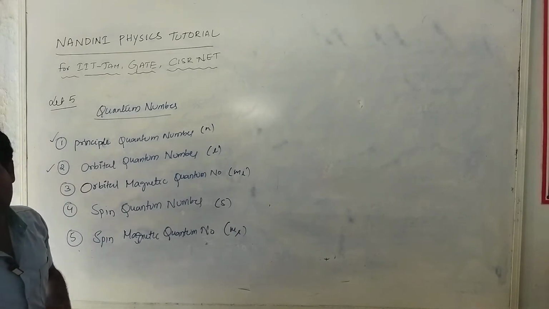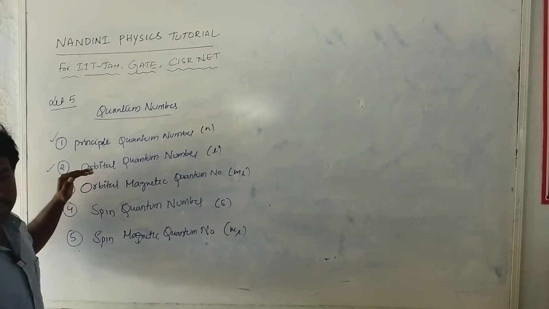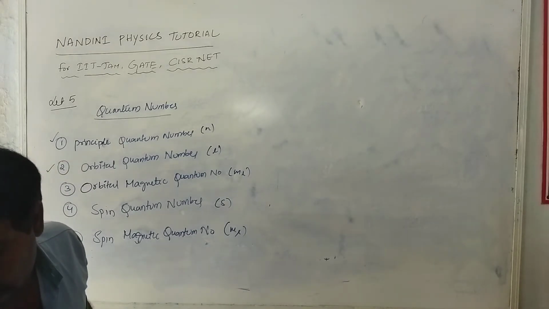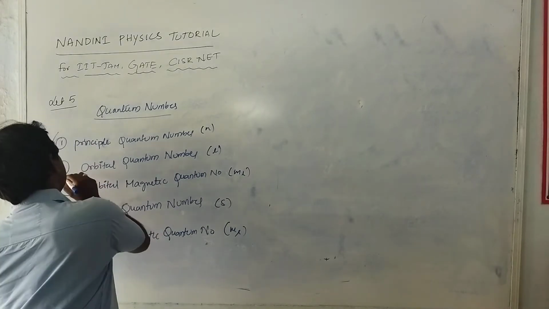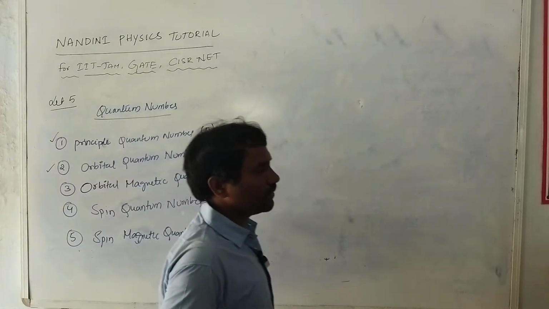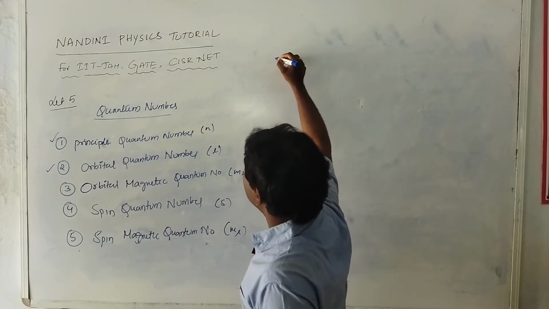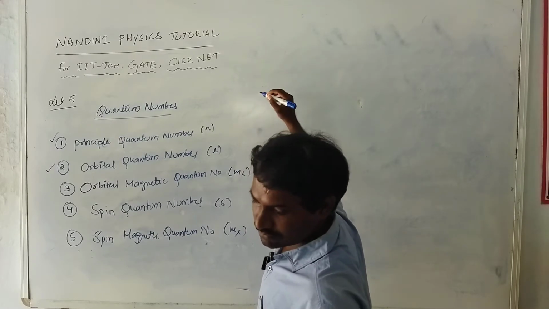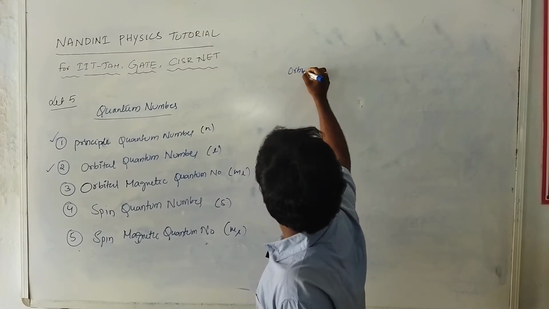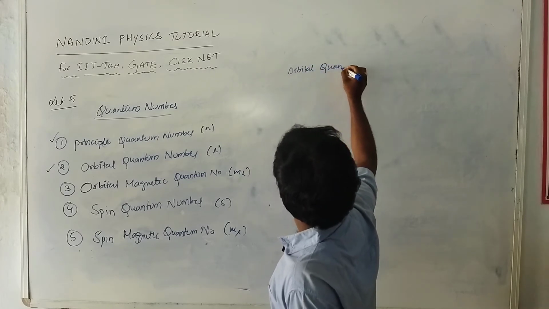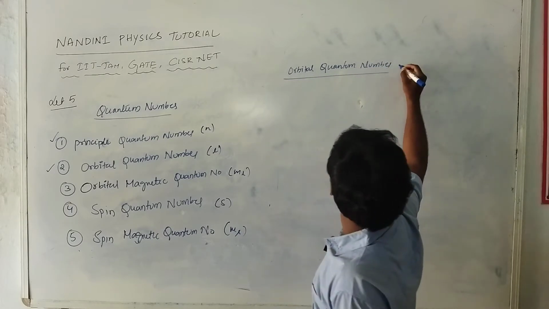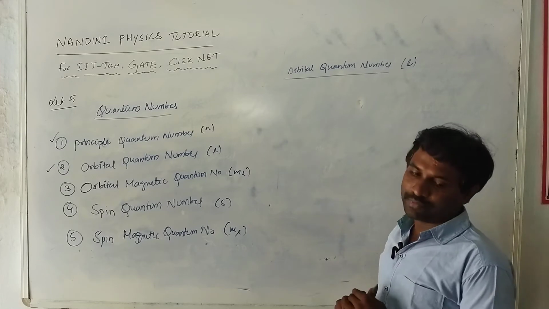What is the orbital quantum number? It is a quantized orbital angular momentum. So I will start the orbital quantum number in this session. Generally, L is the orbital quantum number.